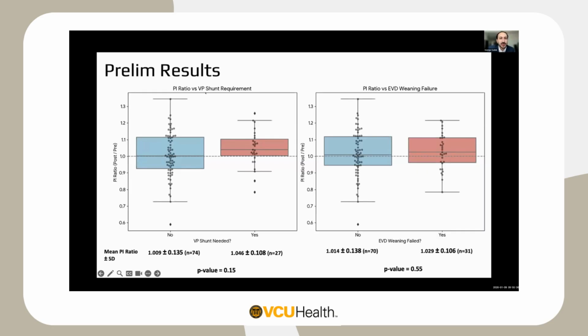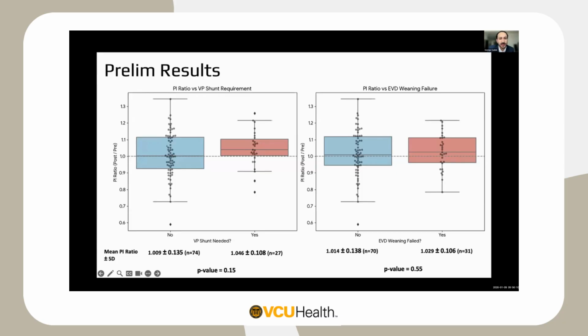So, the most notable difference we saw was with the VP shunt requirement. Over here in blue are patients who did not end up needing a VP shunt. What we ended up doing is we actually measured the average across all vessels for the PIs, and to assess the difference, we tried to see if the ratio of during a clamp trial or post-clamp over pre-clamp was showing any difference.